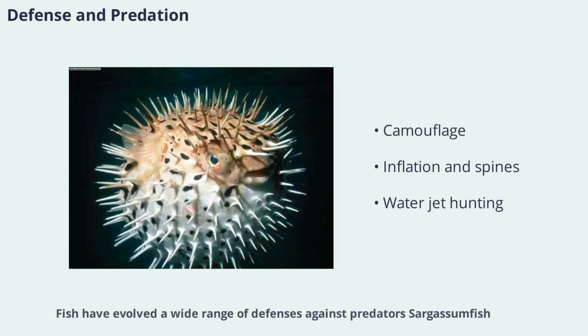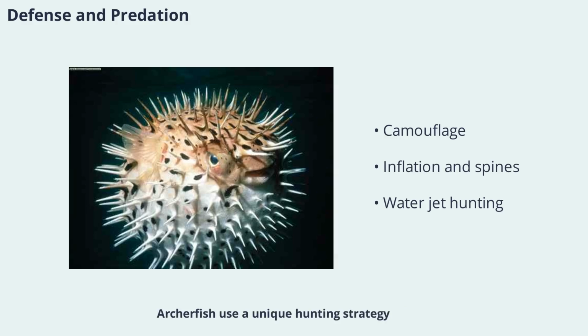Fish have evolved a wide range of defenses against predators. Sargassum fish, for example, use camouflage and arm-like pectoral fins to blend into floating seaweed. Porcupinefish and burrfish can inflate their bodies and are covered in sharp spines, making them difficult to eat. Archerfish use a unique hunting strategy, shooting jets of water to knock insects into the water. These adaptations showcase the incredible diversity of survival strategies in the fish world.